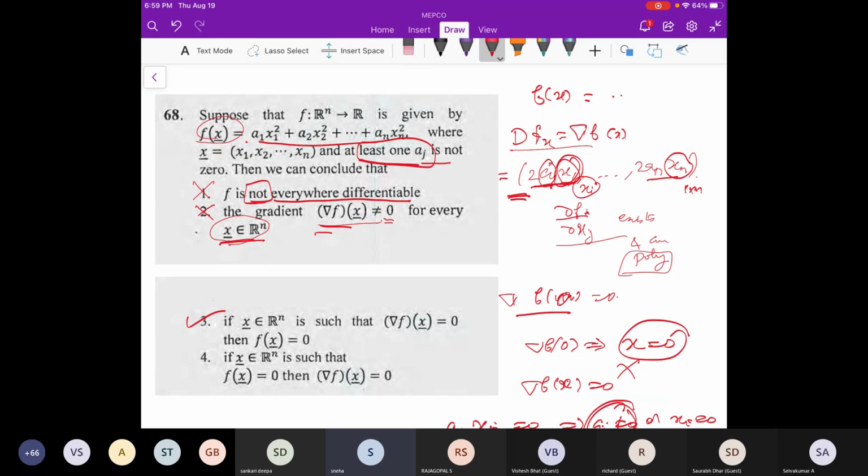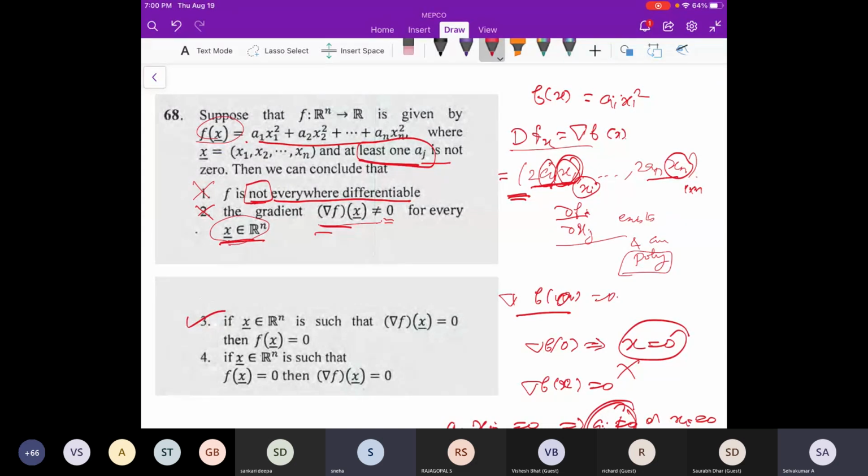Sir, here it is written that at least one ai is not 0. Yeah, of course. If we are taking only one, a1, we are fixing that a1 is not 0, and the remaining a2 up to an are 0. Then your f of x is only a1 x1 squared. Yeah. So at the end we are getting that only x1 is 0 and the remaining are non-zero, maybe. So how can f of x be equal to 0?